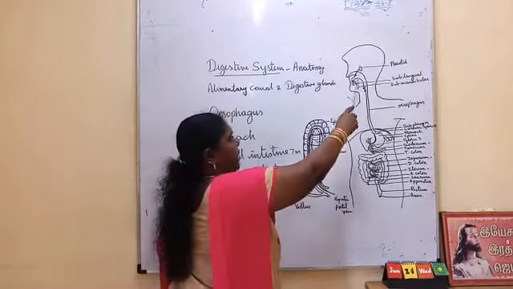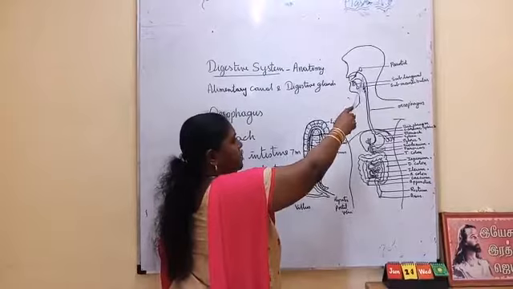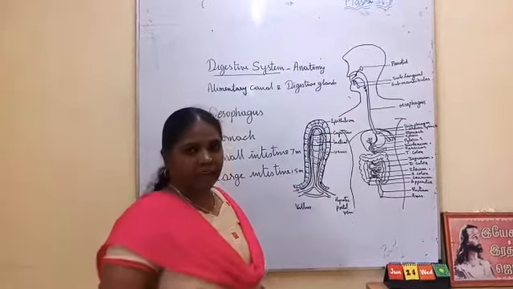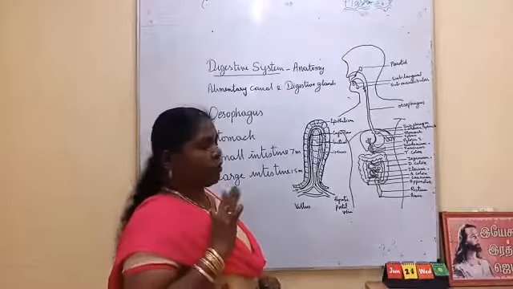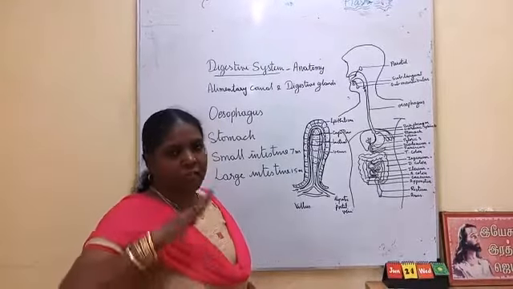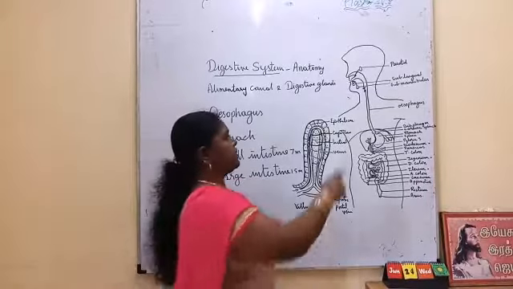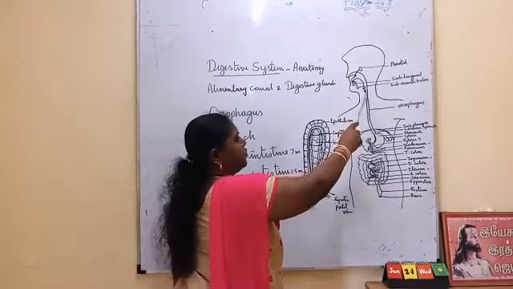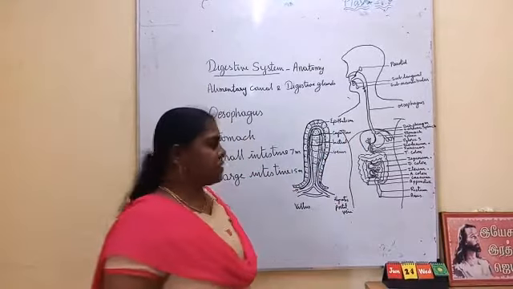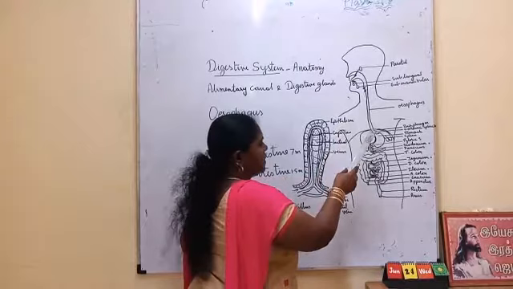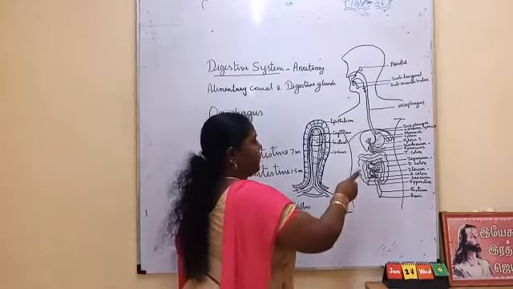The food pipe and the windpipe share a common passage, but when food enters the pharynx, the epiglottis will close the windpipe. The glottis will open and allow the food into the esophagus. The esophagus is a short tube which connects the pharynx to the stomach.